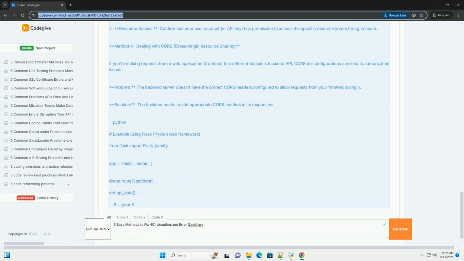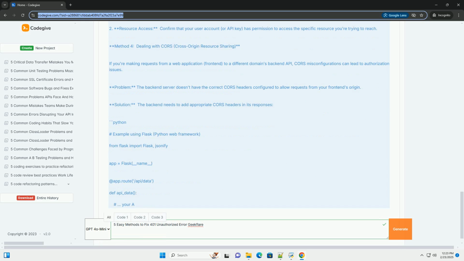2. Correct formatting. Ensure you're including the API key or token in the correct format and location, usually in the header. Common locations include: Authorization: Bearer your_token, OAuth 2.0; X-API-Key: your_API_key; query parameters, less secure: api_key=your_API_key. Python example, using the requests library.